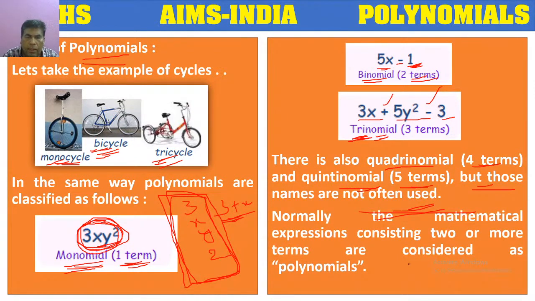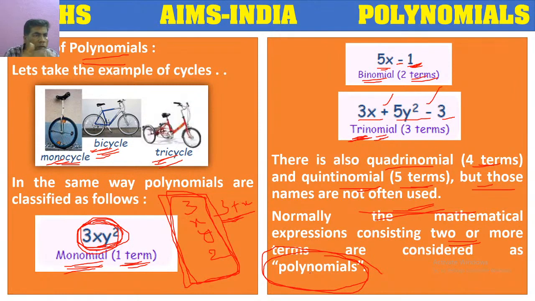So normally the mathematical expressions consisting of 2 or more terms are considered polynomials. Except monomial, even binomial and trinomial we can also call polynomials. So binomial, trinomial, quadrinomial, quintinomial, all can be considered polynomials.